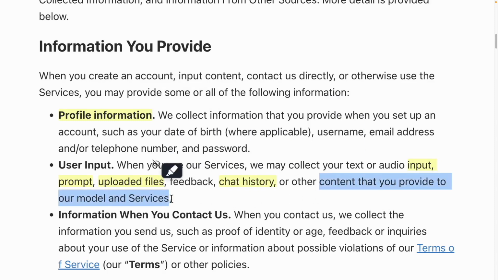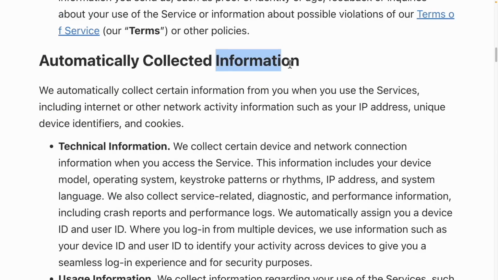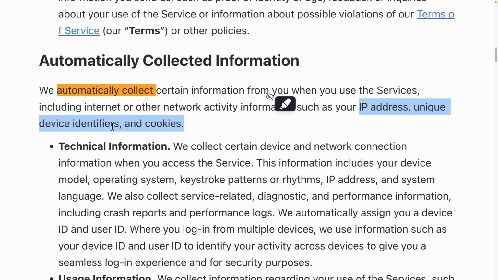In essence, they are stating that they will collect absolutely everything, which is indeed true, but there's even more to it. They mention that they collect information automatically. What kind of information? Details about your internet or network activities. And what do they do with it? Collect IP addresses. Why would they need to gather IP addresses? Identifiers, for example, MAC addresses or serial numbers. If such information is available, they even collect hardware information about what you used, and they also collect cookies.